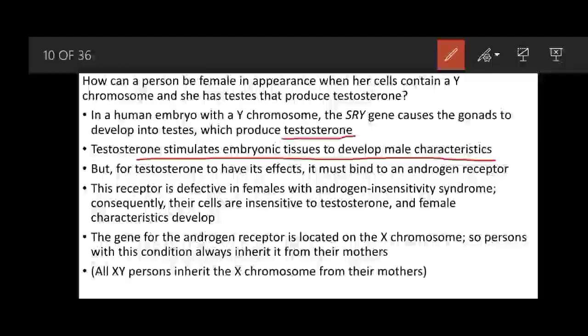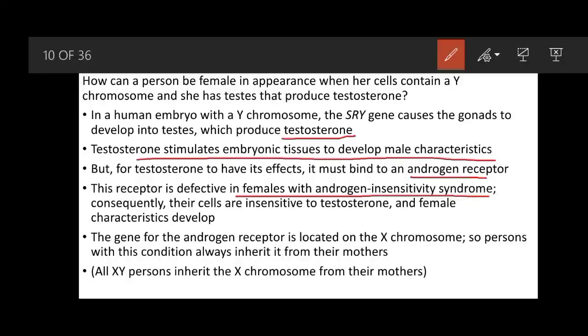But for its normal functioning, testosterone needs binding to an androgen receptor, and this receptor is defective in females with androgen insensitivity syndrome.